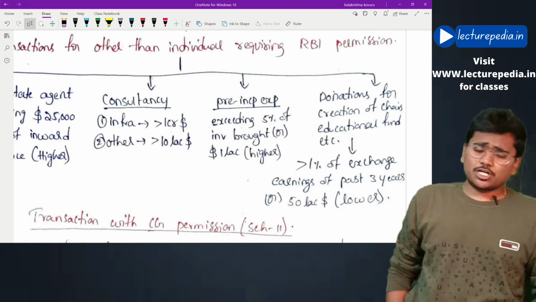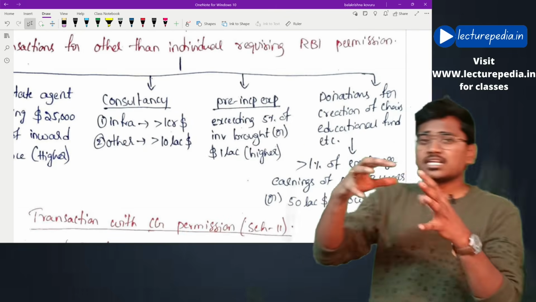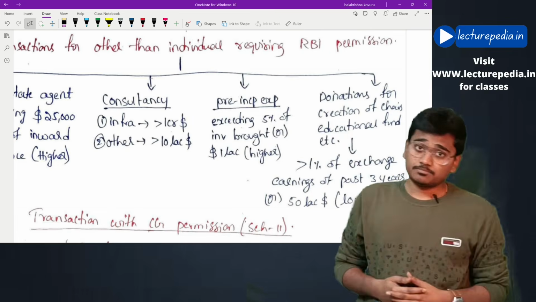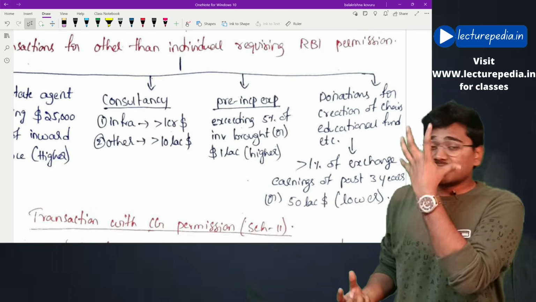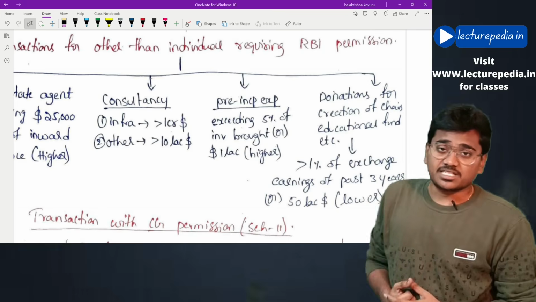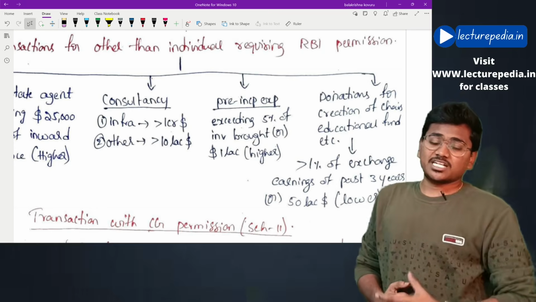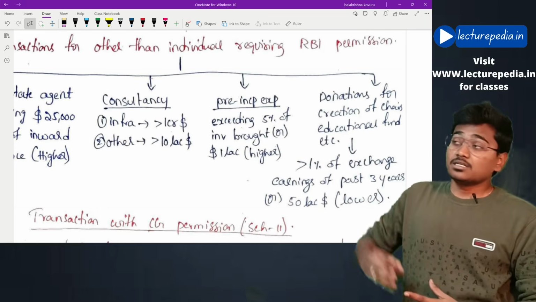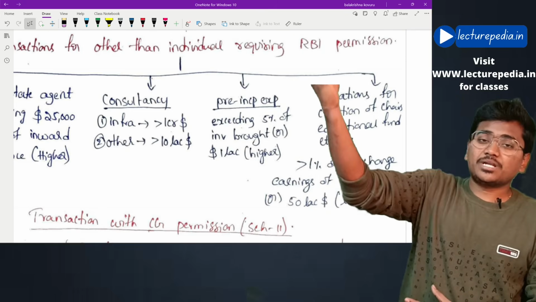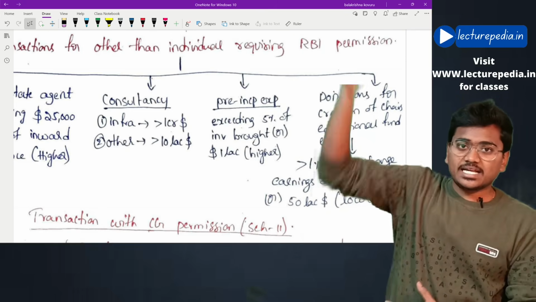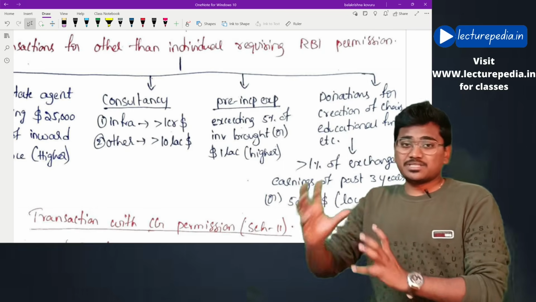Next, pre-incorporation expenditure. Basically, some foreign people will come to India and start some businesses or companies in India. For this, they will incur some pre-incorporation expenses for setting up in India. Once the company has started, they want to take back those pre-incorporation expenses to their country. In that case, what is the maximum amount of pre-incorporation expenses that can be taken back?